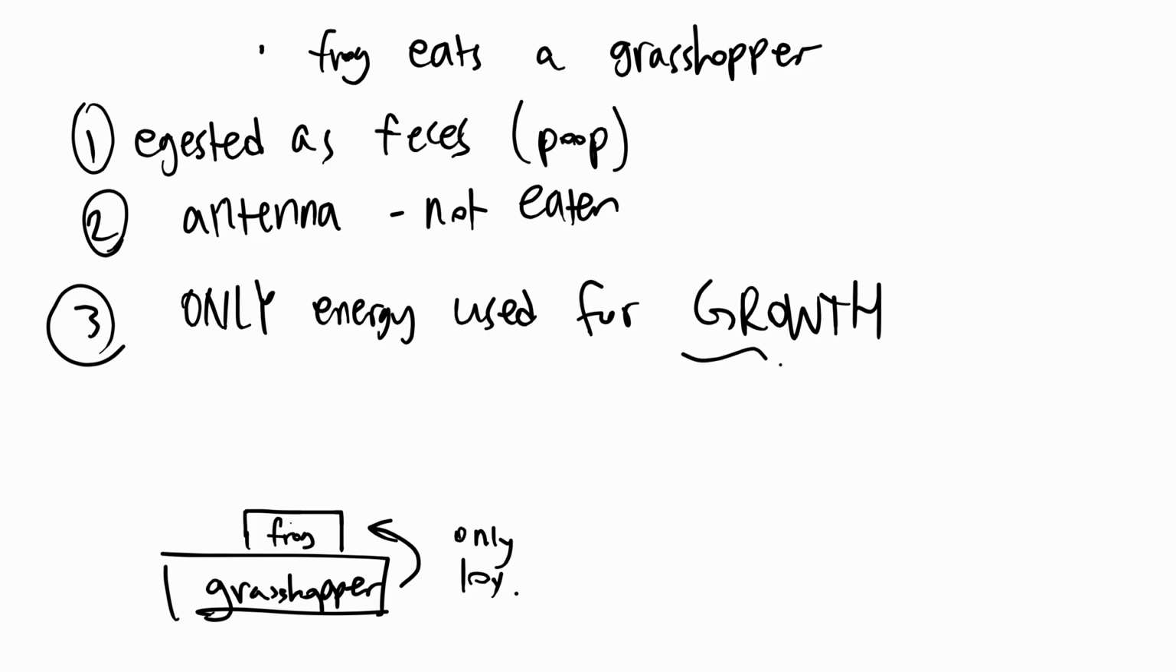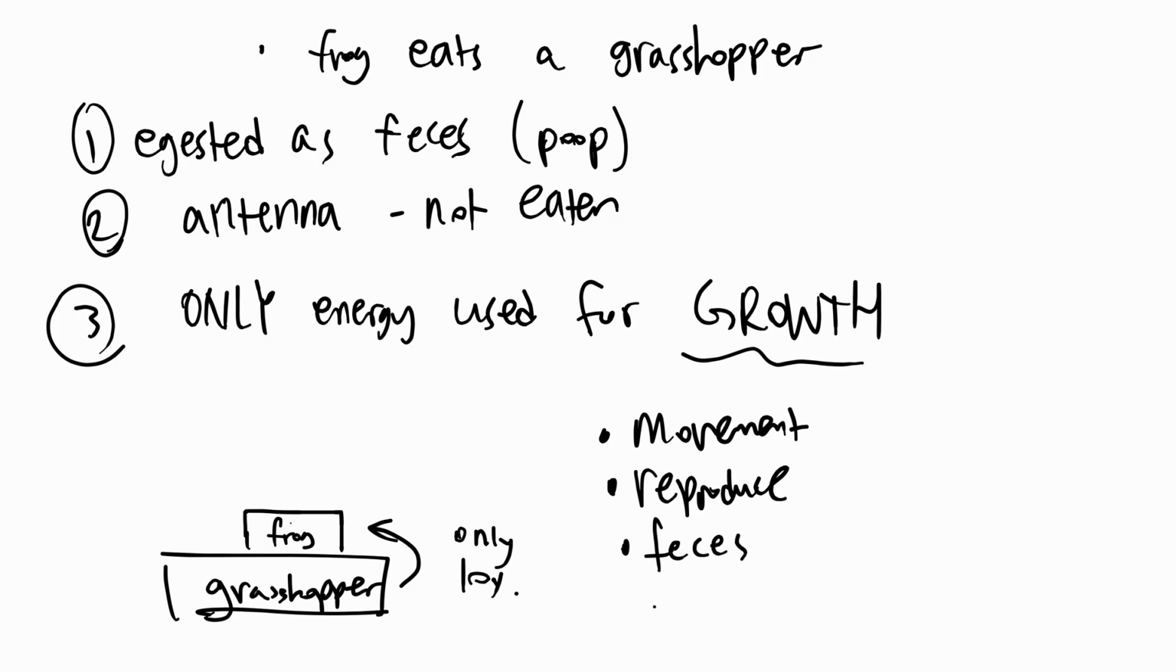What do I mean by growth? When a frog eats a grasshopper, some of it is going to be used for movement, because one of the reasons we eat is to have energy to move. We need energy for movement, and reproduction uses energy. Some of it is just excreted as feces. What else happens? Respiration uses a lot of energy too. So some of the energy taken in is used for movement, reproduction, feces, respiration. A bunch of things. So not all of it.